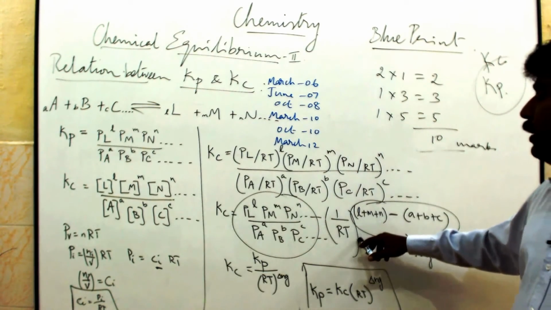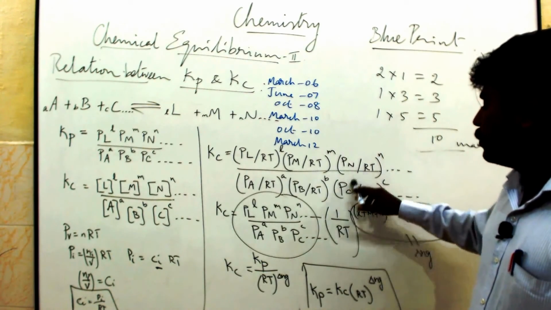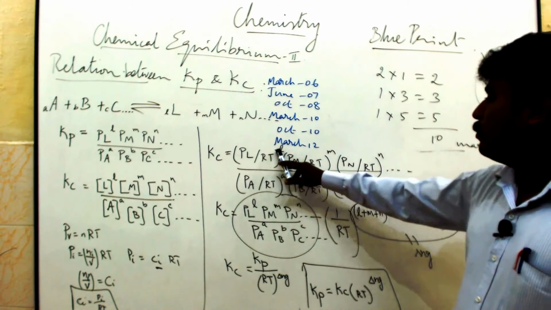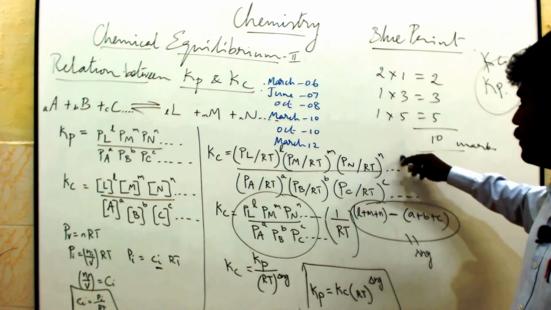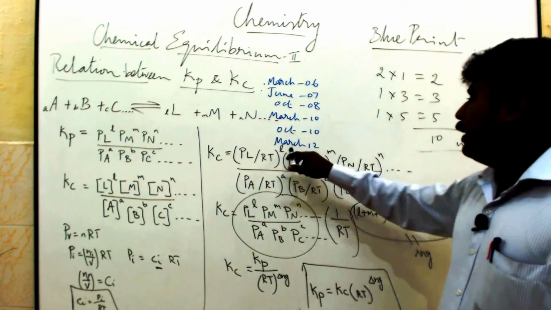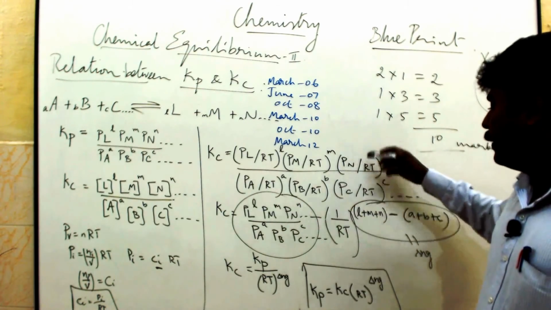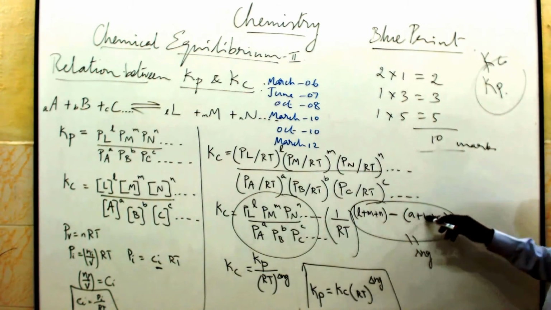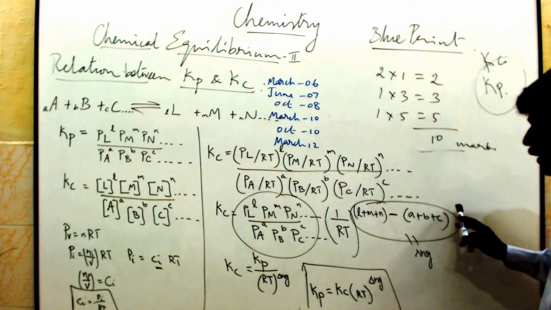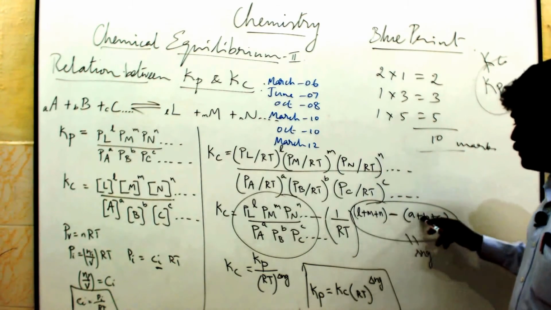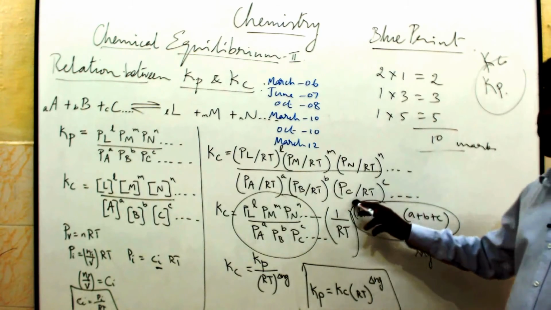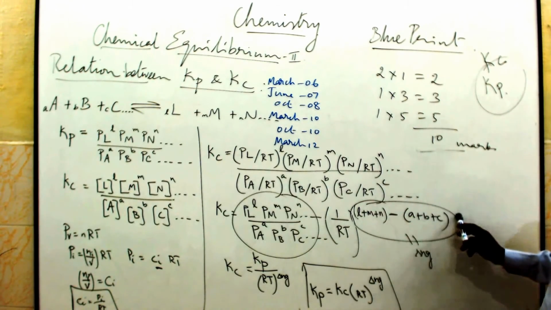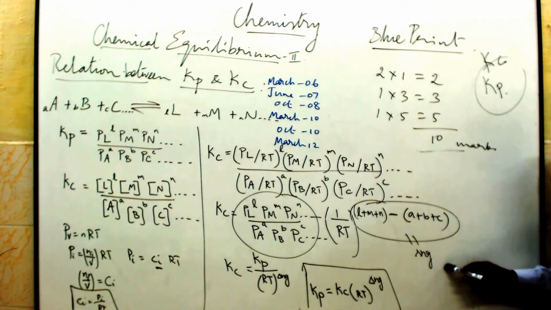RT is here only in the denominator as 1 by RT to the power number of moles of product minus number of moles of reactant. So (L plus M plus N) minus (A plus B plus C) is equal to del Ng.